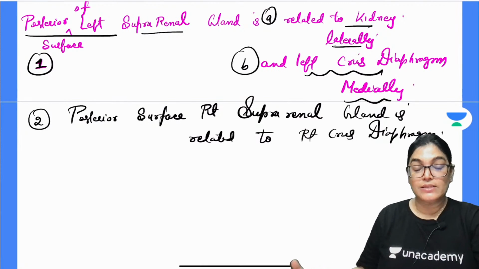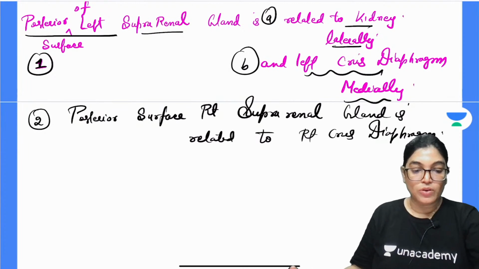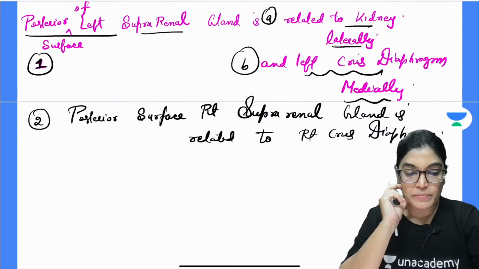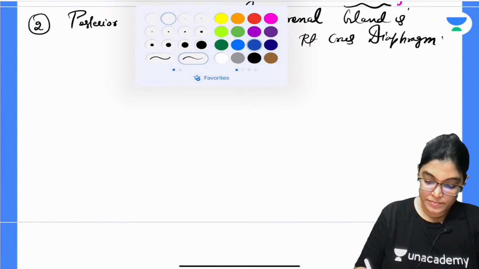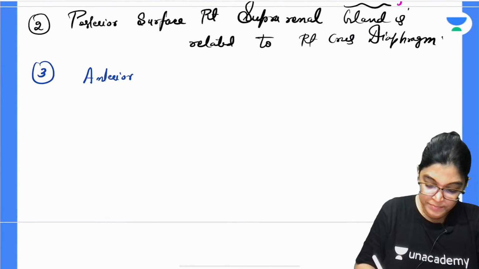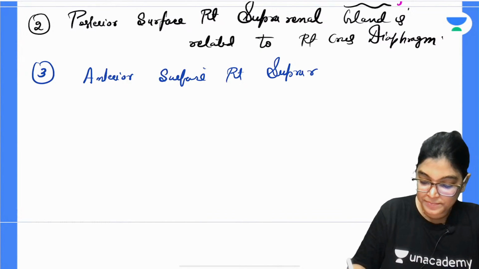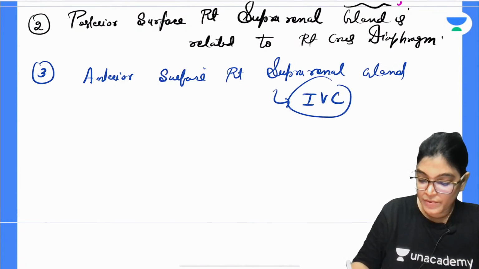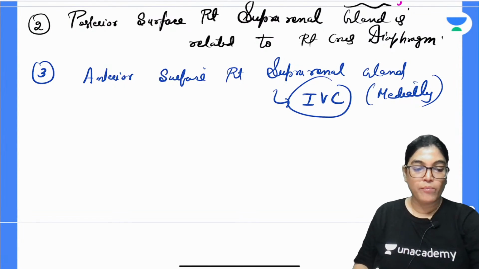Now coming to the anterior surface. When we are talking about the anterior aspect of right suprarenal gland, it will be related to inferior vena cava more medially. So write down the third point: anterior surface of right suprarenal gland is related to inferior vena cava, in the more medial relation. Okay.